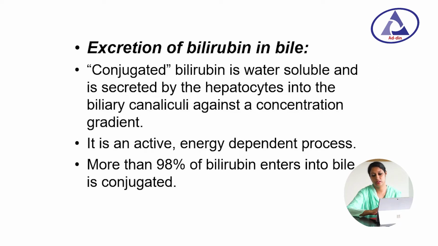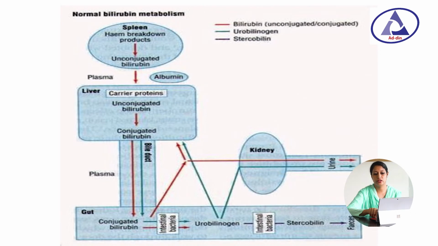Excretion of bilirubin in bile. Conjugated bilirubin is water soluble and excreted by the hepatocyte into biliary canaliculi against the concentration gradient. It is an active energy dependent process. More than 98% of the bilirubin entering into bile is conjugated. Here is a flow chart of normal bilirubin metabolism.